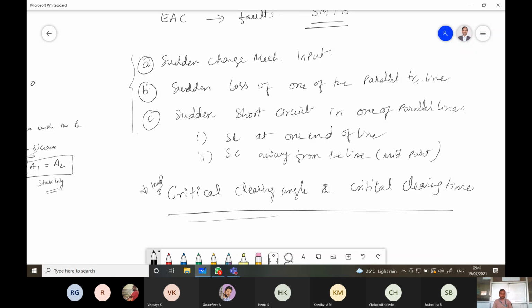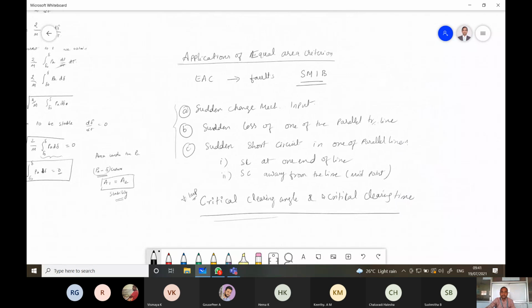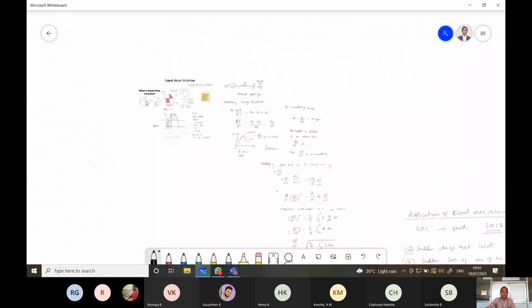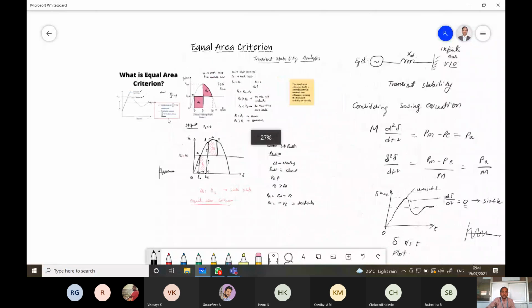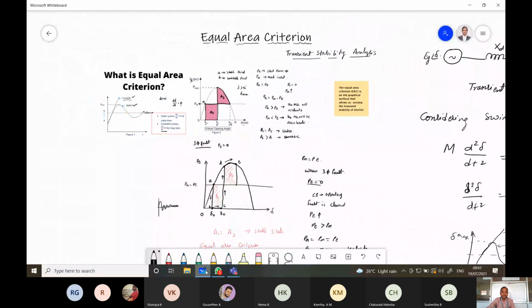So next class we will discuss what is critical clearing angle and critical clearing time, and sudden change in mechanical input. What happens to the equal area criterion and how we can assess it for all these conditions, we can discuss in the next class. So this is about the equal area criterion. Thank you.